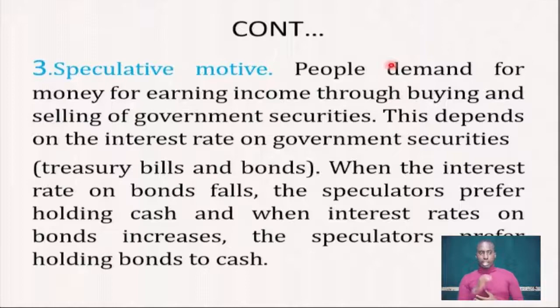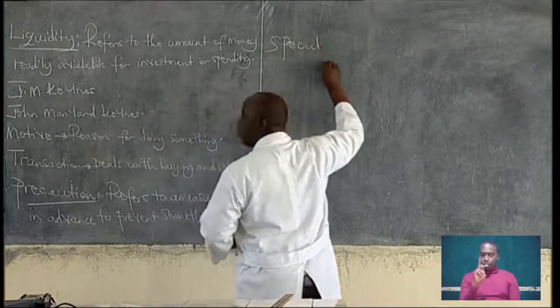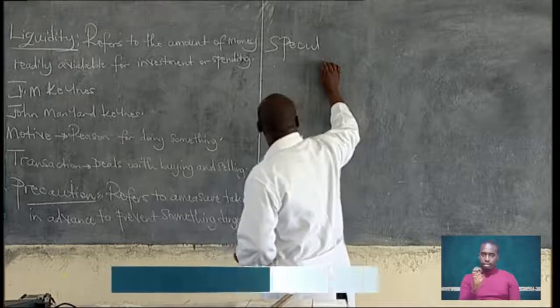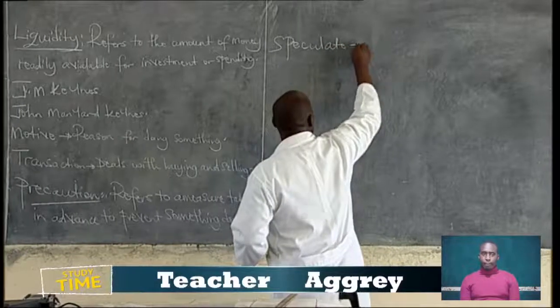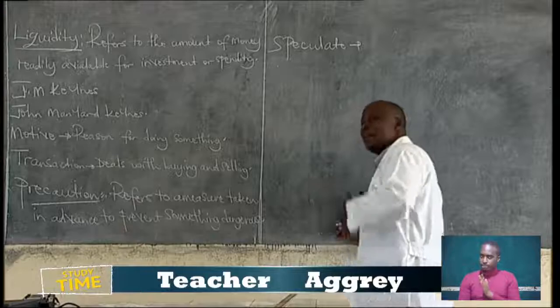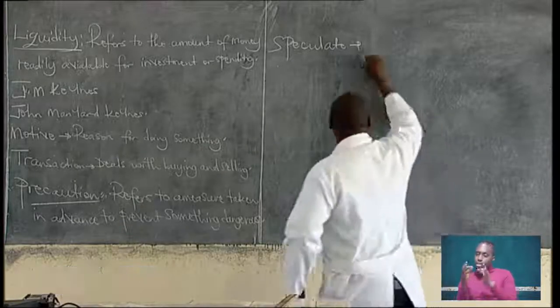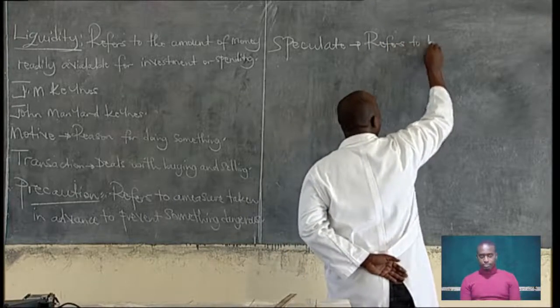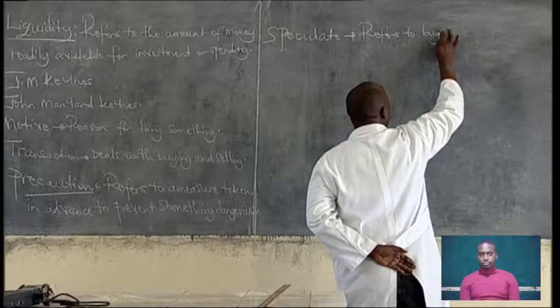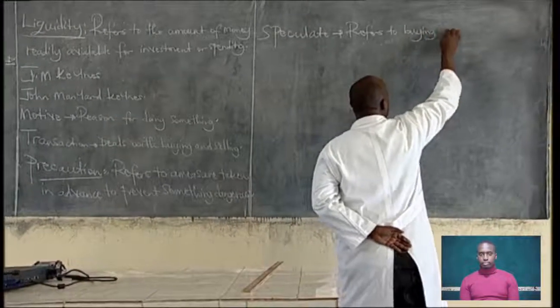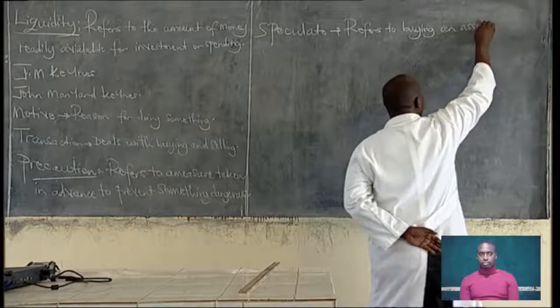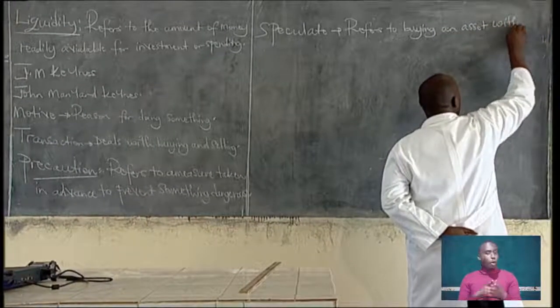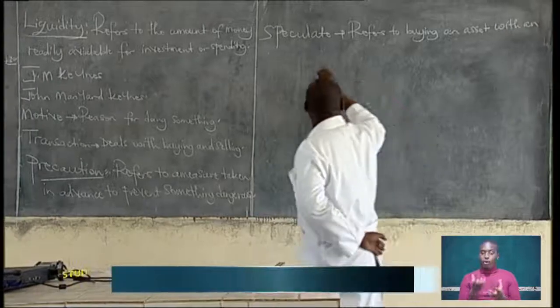The third reason is the speculative motive, to speculate. The word speculate refers to buying an asset with the aim of making a profit. You're speculating. Speculate refers to buying an asset with the aim of making a profit.